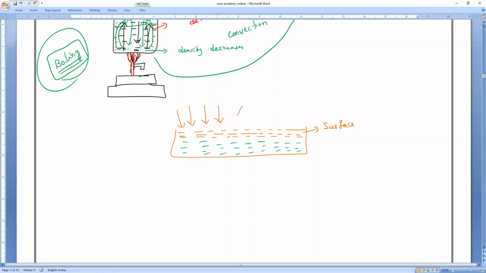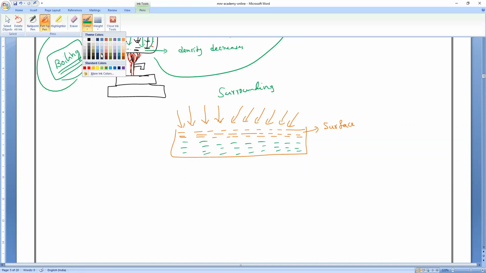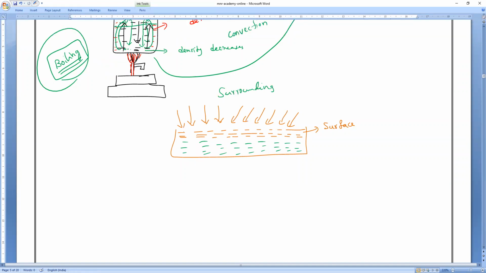Am I right, everyone? Pranav, Lakshana, Shivani, understand? So only the surface water is in contact with the surroundings. So the particles present at the surface will absorb heat energy from the surroundings, as well as from inside, from the particles of water.